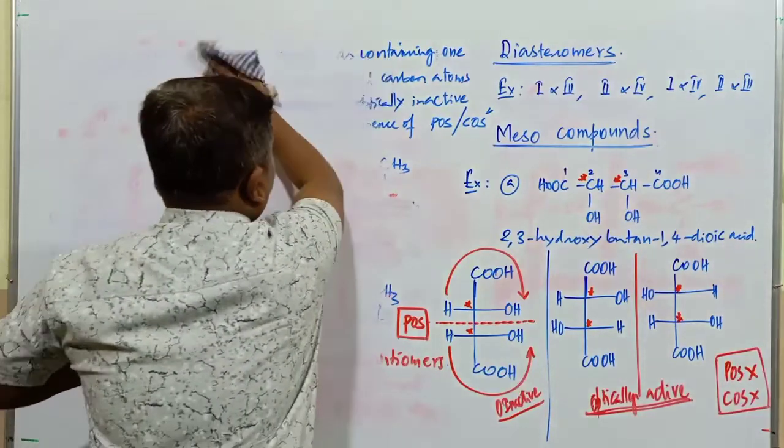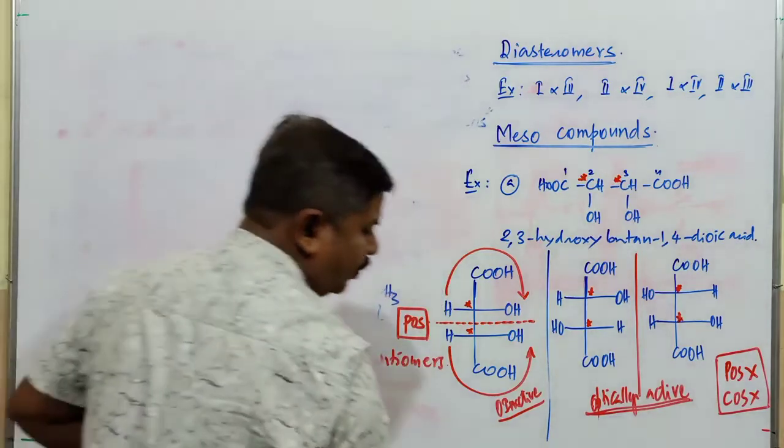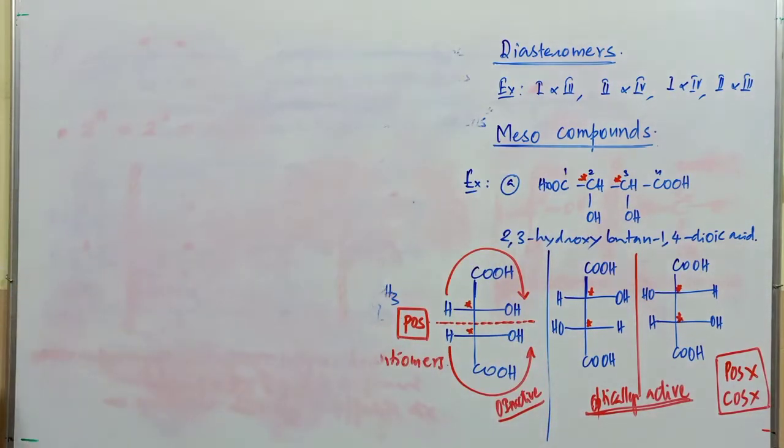In most examinations they ask about compounds: what is the total number of chiral carbon atoms in those different types of molecules?